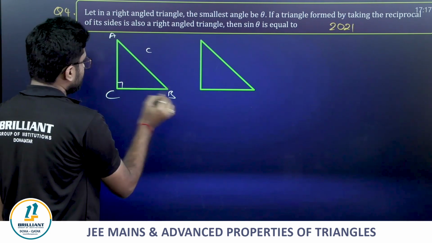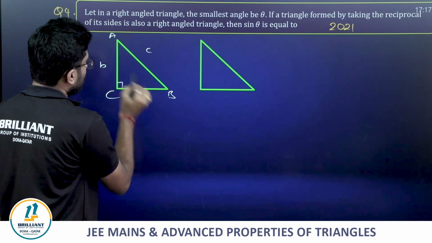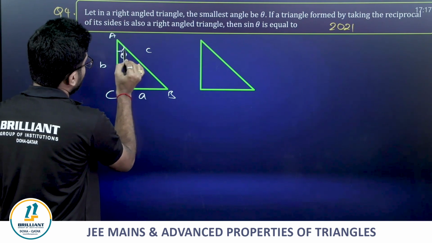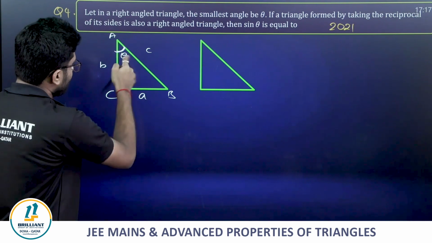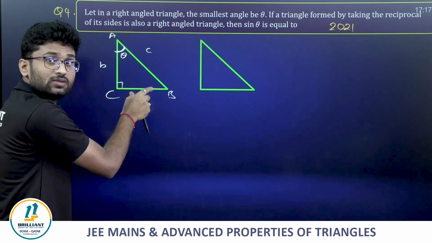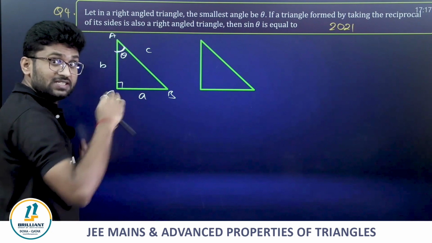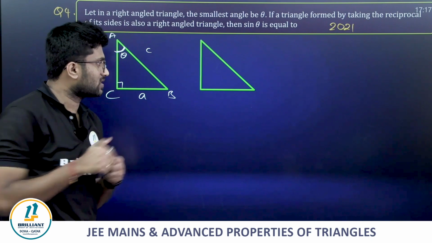Let's see, then this becomes A. Let the smallest angle be theta, they have given. So in this triangle, my dear friends, A is the smallest one, C is the largest one. C is the largest and A is the smallest.